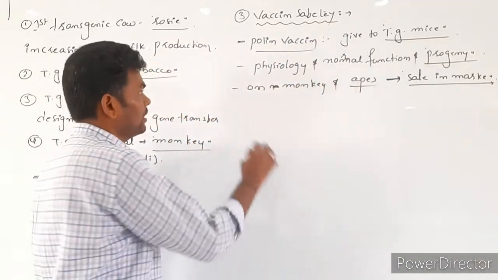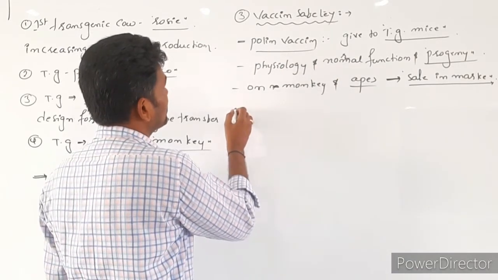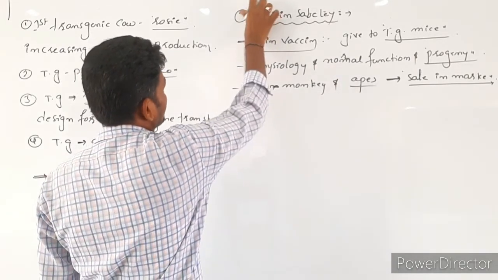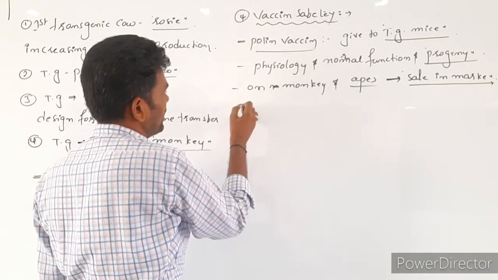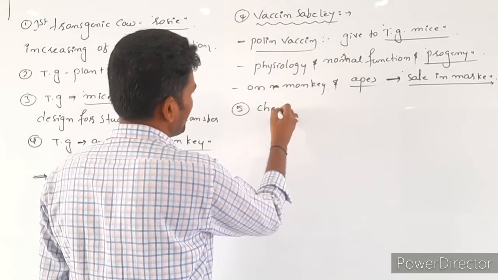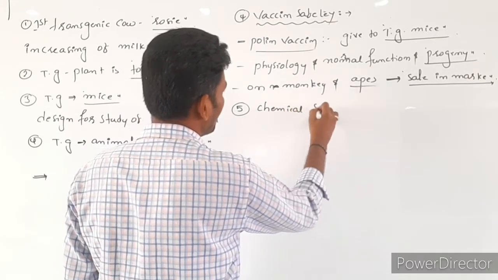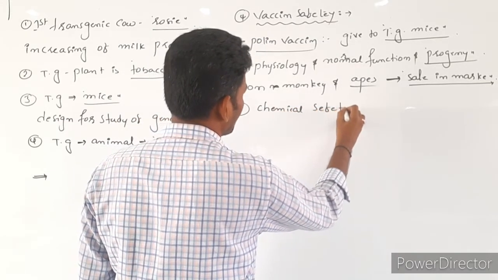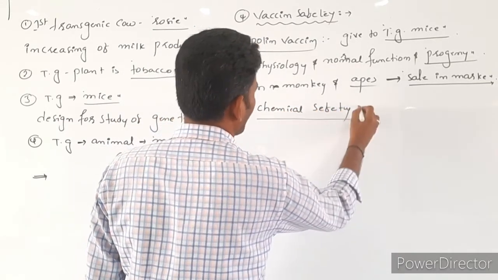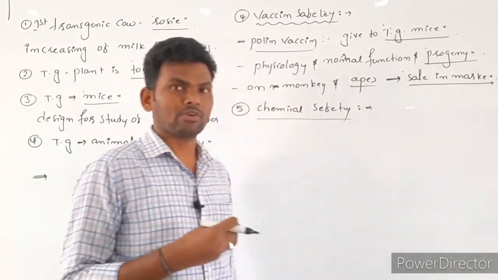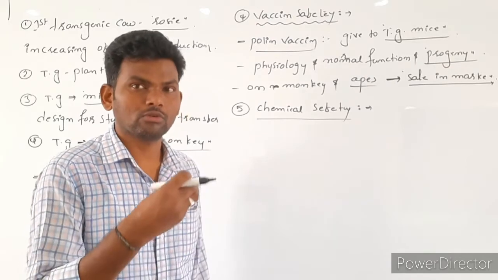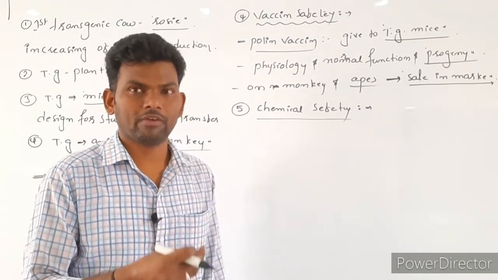Next, and the last one, the fourth one, is chemical safety. Simple here. What is the effect of a toxic compound? Then how are we going to cure that toxic compound's effect?